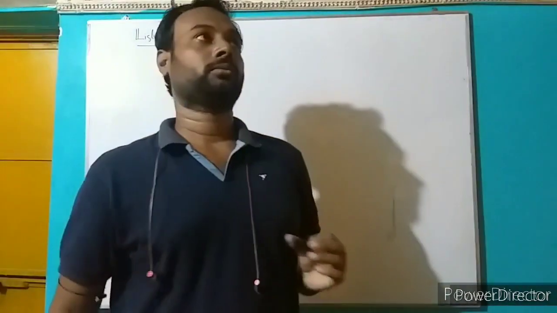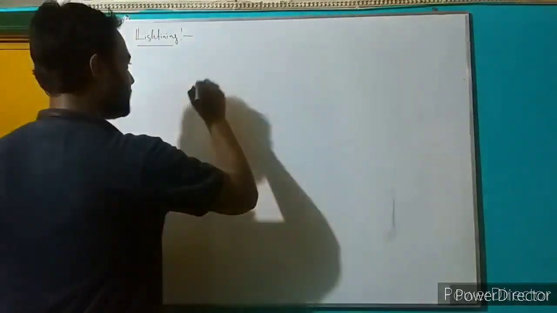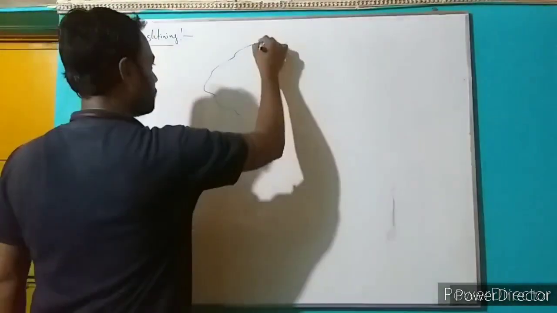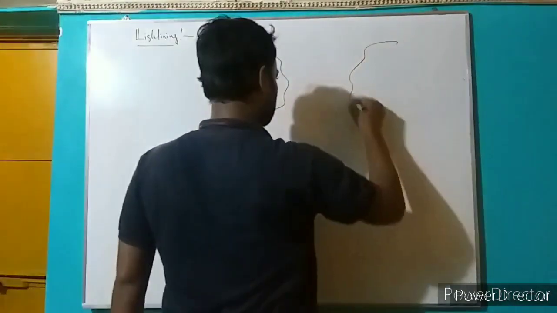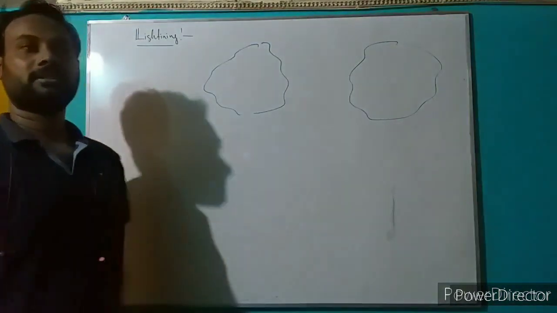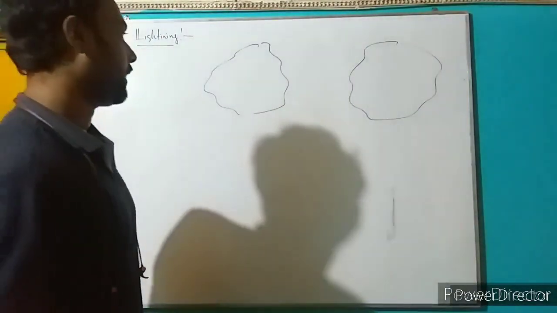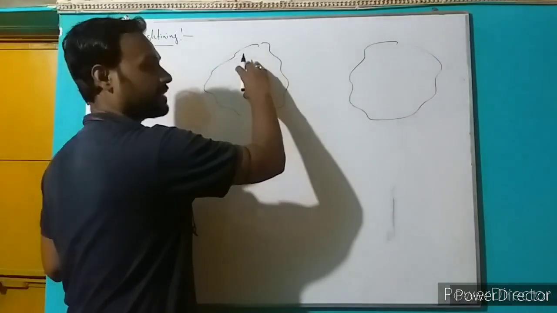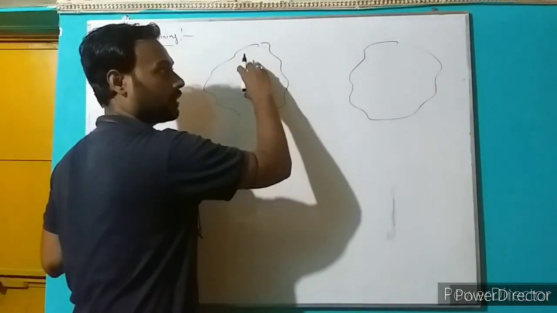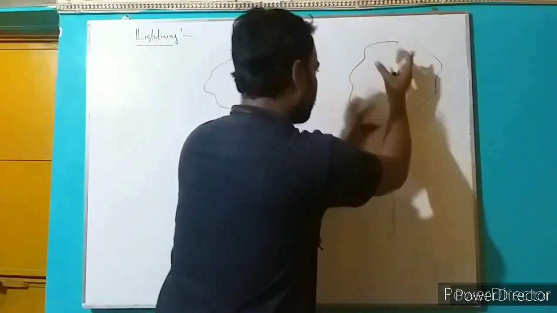Suppose this is cloud 1 and this is cloud 2. When two clouds collide with each other, there is a potential difference between them. That's why the particles present in cloud 1 easily move from higher potential to lower potential.